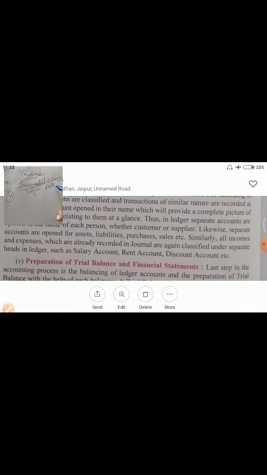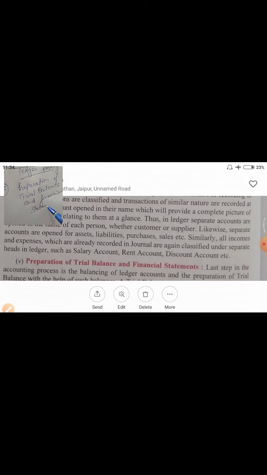Ledger posting means preparing a separate account for every business transaction. And the last point in this, that is preparation of trial balance and financial statements.